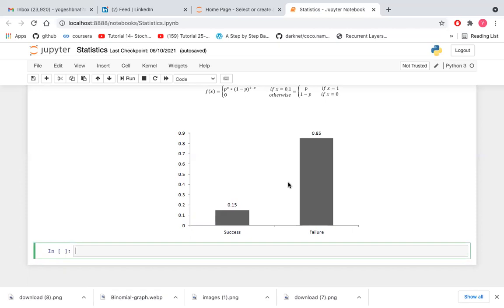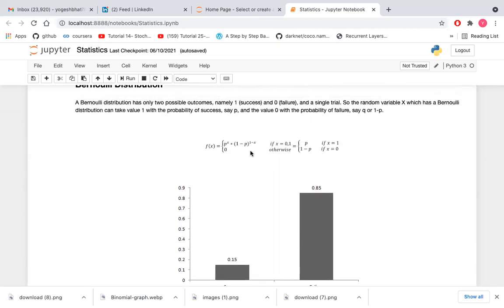There are many examples of Bernoulli distributions, such as whether it's going to rain tomorrow or not, where rain denotes success and no rain denotes failure. Winning or losing a game, like an India versus England match or India versus Australia match is going on, and the probability of winning for India is considered a success, and the probability of losing for India is considered a failure. So in this way, there are lots of examples related to Bernoulli distributions.